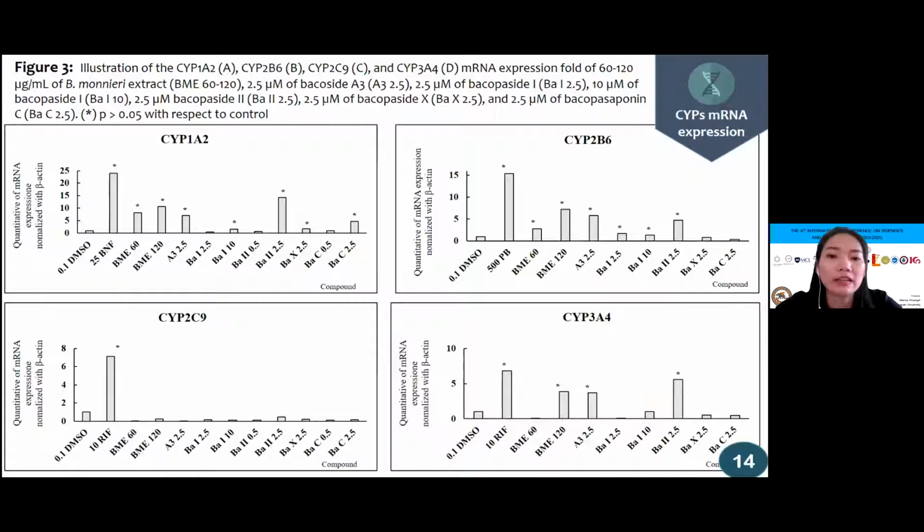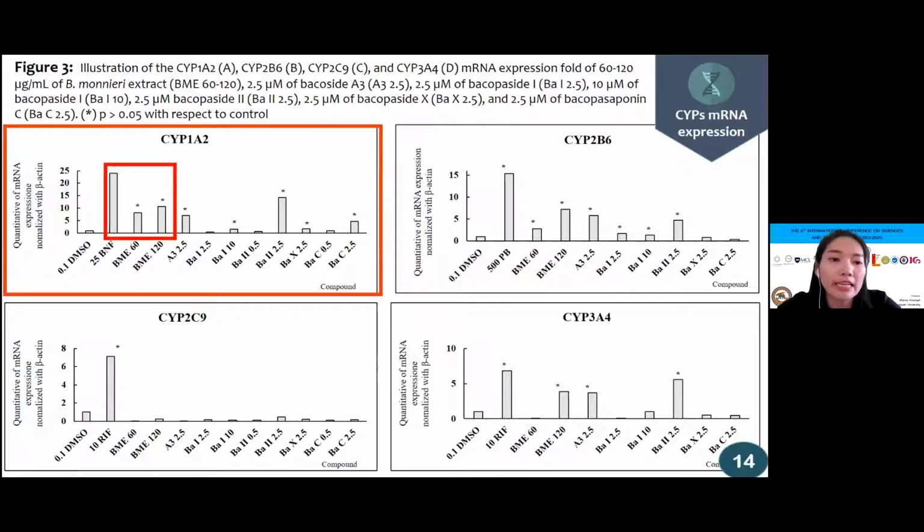In order to investigate the induction effect of the extract and each bioactive compound in healthy tissue cells, the mRNA expression was determined using RT-PCR. The expression levels of CYP1A2, 2B6, 2C9 and 3A4 are shown in figure 3. As a result, 60 and 120 microgram per milliliter Bacopa monnieri extract showed 8-fold and 10-fold increase of CYP1A2 mRNA expression respectively, while the positive control, beta-naphthoflavone, could increase it 24-fold.